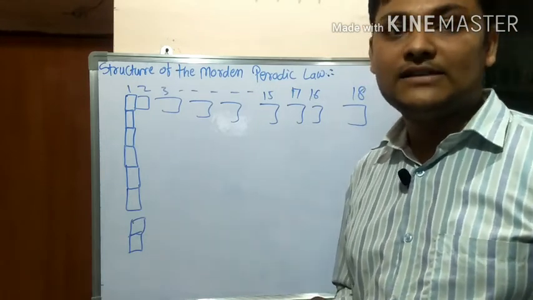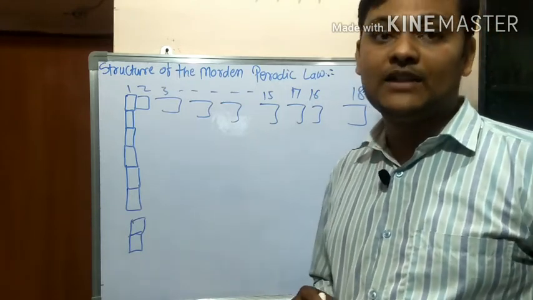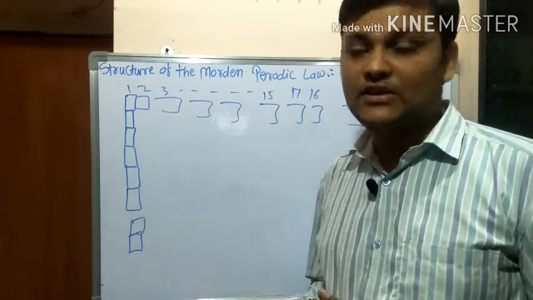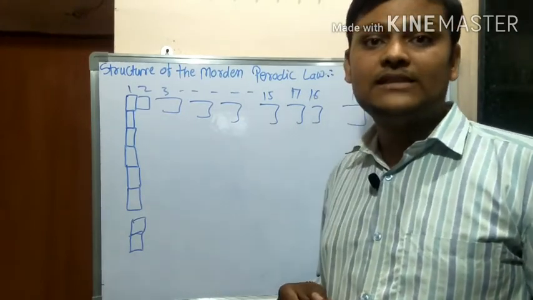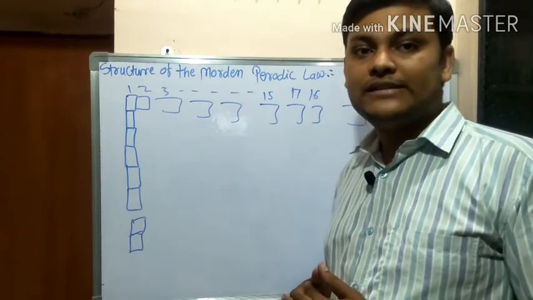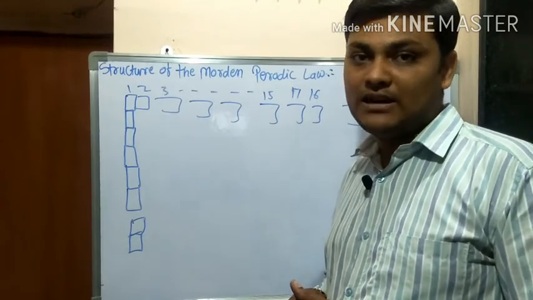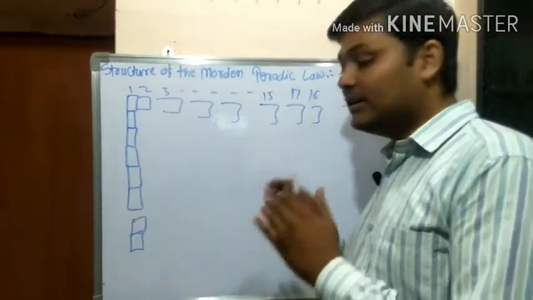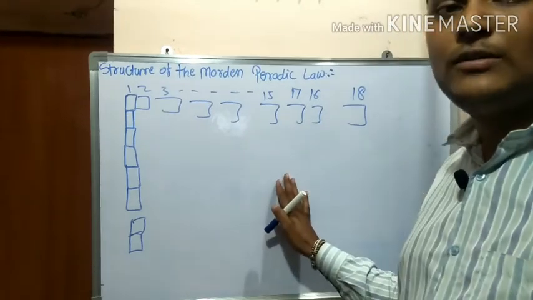These are called the lanthanide and actinide series, because in these series we have placed the radioactive elements. In total, 118 elements are placed in the modern periodic table. Very recently the formation of a few elements was established experimentally, so the modern periodic table is now completely filled. All 118 elements have been discovered till now, which is very important for the study of the modern periodic table.